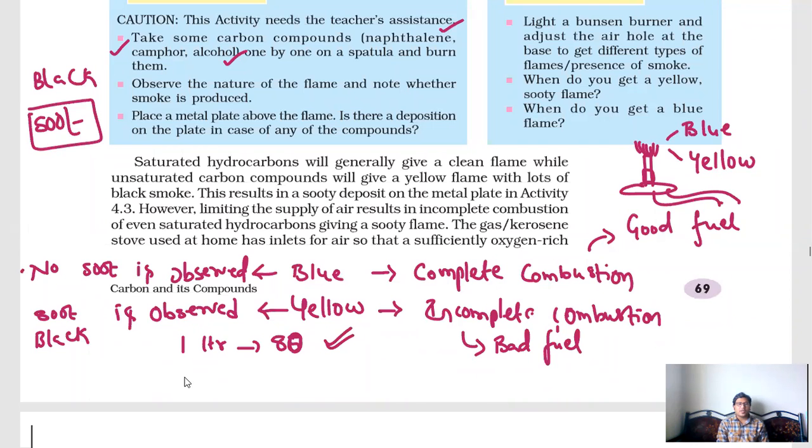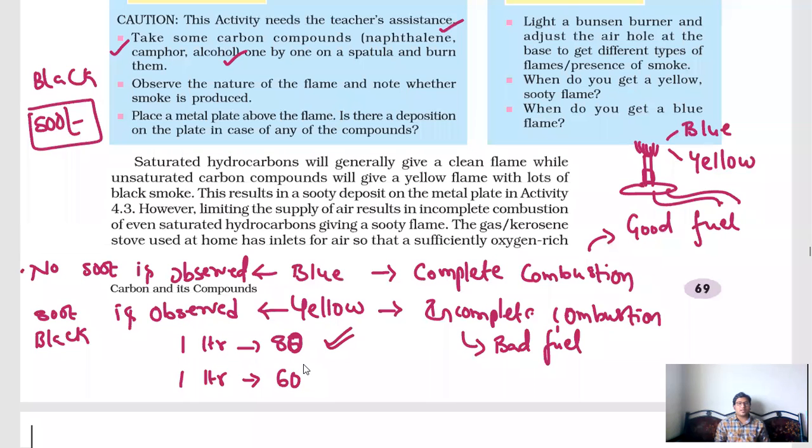What will they do? They will take 1 liter of the mixed one. Diesel will be mixed with kerosene, or petrol may be mixed with kerosene. That may cost something around 50 to 60 rupees, so they may save 20 rupees.